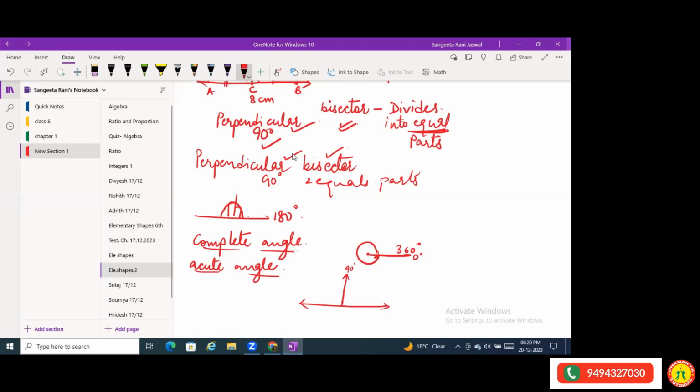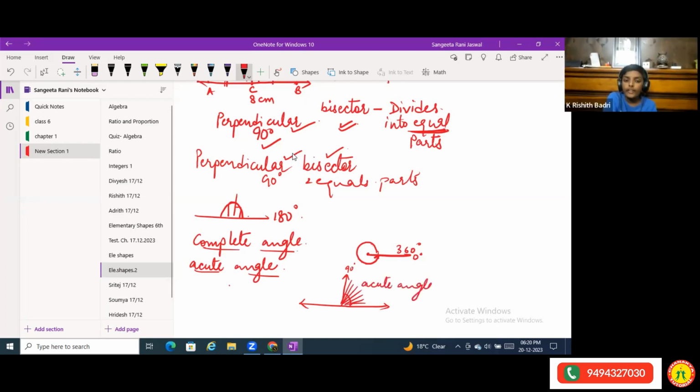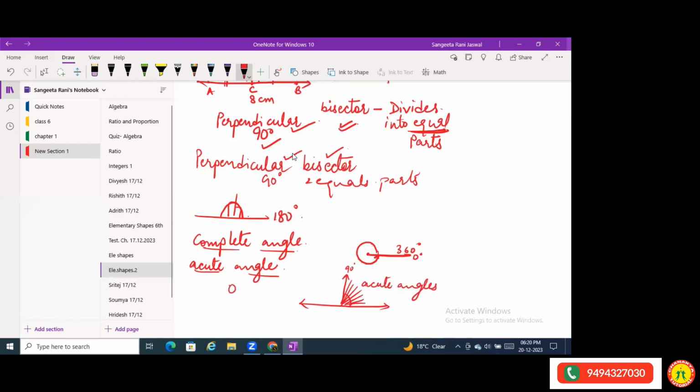Acute angles are those angles which fall between 0 to 90 degrees. Those angles which are falling in this range, 0 to 90, are all called acute angles. You can check with a protractor also. In your protractor, you can see all those angles which are lying between 0 and 90 are called acute angles.